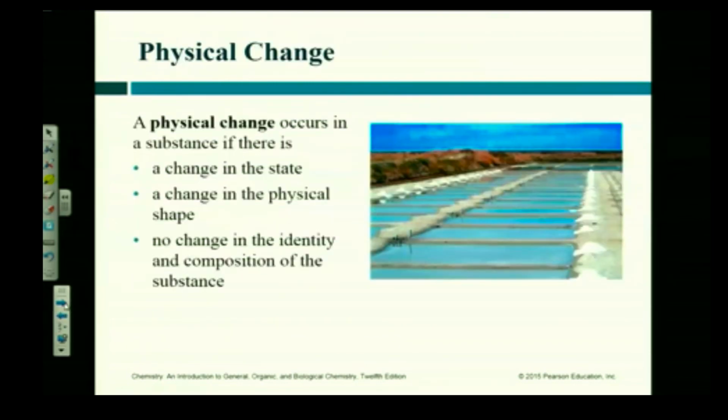A physical change occurs when something changes state. So you can change state from solid, liquid, gas. How do you change state from solid, liquid, gas? Heating, freezing. And what is heat? It is energy. We can change the amount of energy something has, and we can change the state that it exists as: solid, liquid, gas.